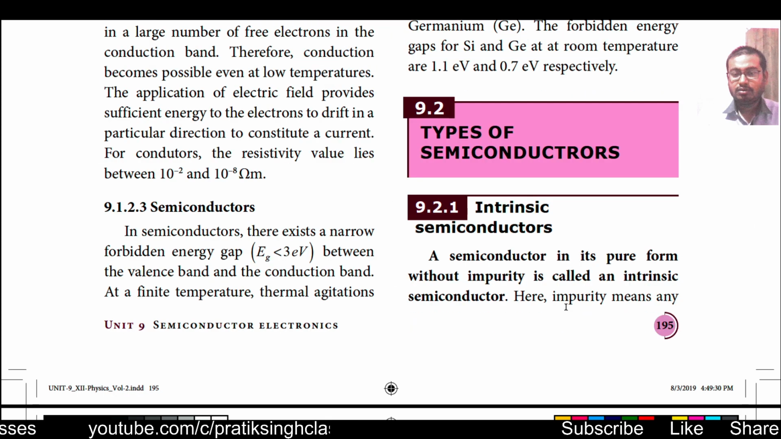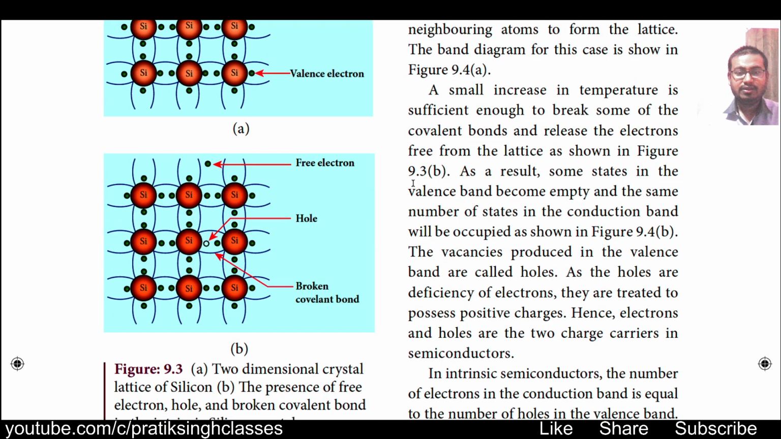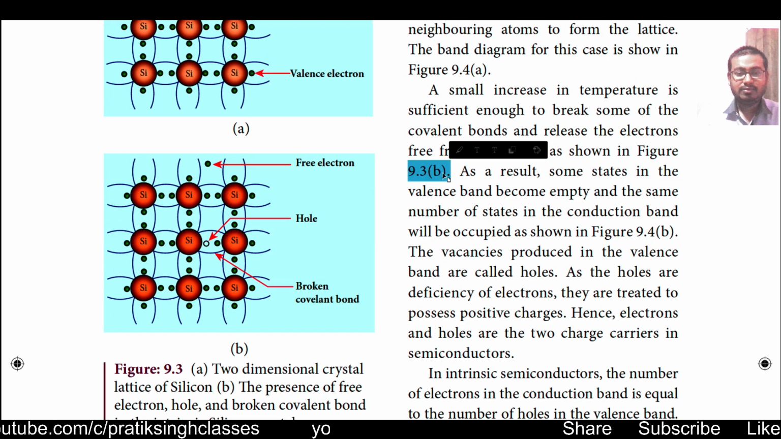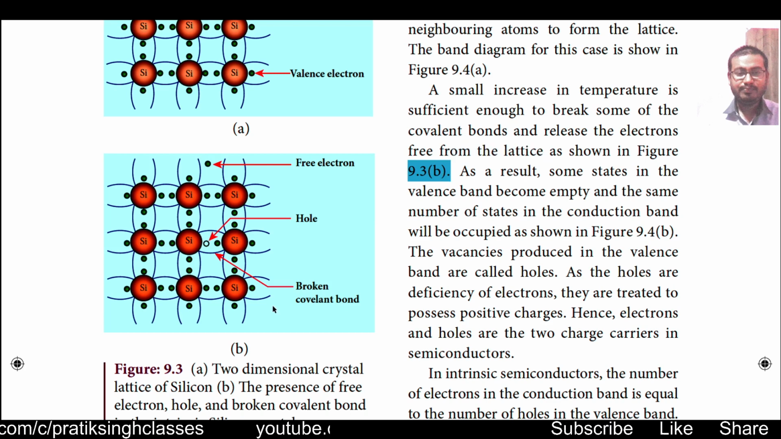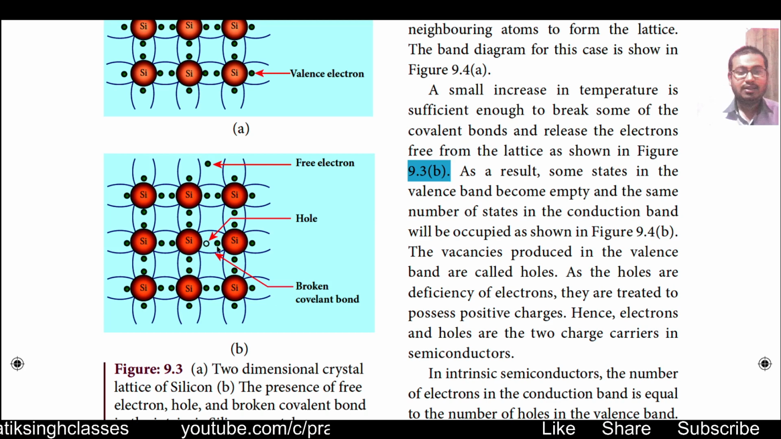Coming to our topic. Fine. So as you can see in figure 9.3b, or in your book in figure 10.3b, as the temperature increases, one of the electrons has come out, the bond has broken and one of the electrons has come out, as you can see here.